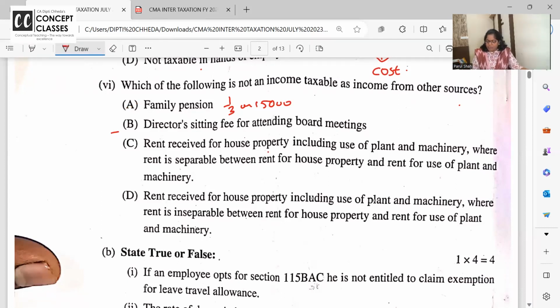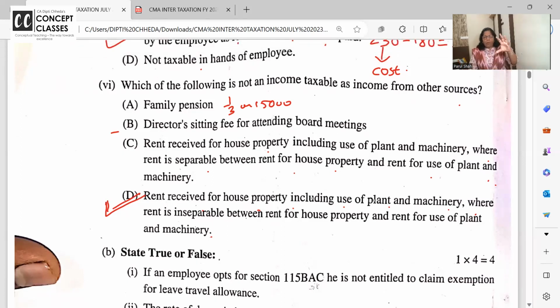Rent received for plant and machinery, where rent is separable, rent for house property and rent for plant and machinery, or rent received from house property including use of plant and machinery, where rent is inseparable. See, you have rented the property along with plant and machinery, like ACs and refrigerator and geyser and all, and this is not separable.